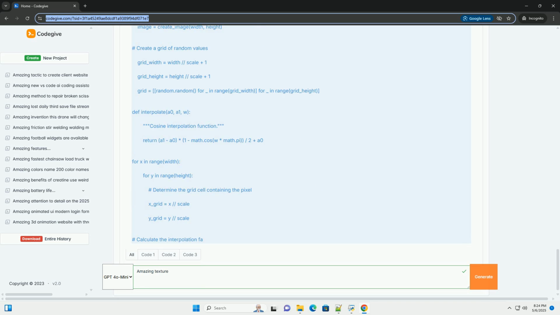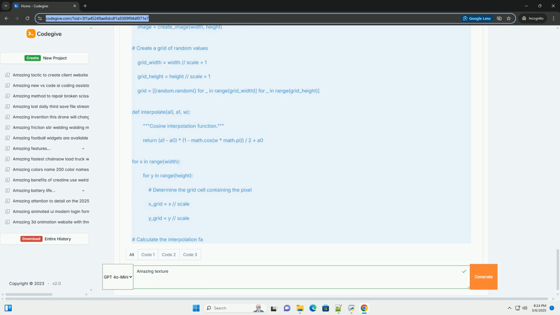The dot_product_grid function calculates the dot product of the gradient vector at each grid point with the vector pointing from that grid point to the pixel being evaluated. 2. Dot product. The dot product measures how much the gradient vector is pointing towards the pixel. A higher dot product means the gradient is pointing more directly at the pixel, while a lower, or negative, dot product means it's pointing away.